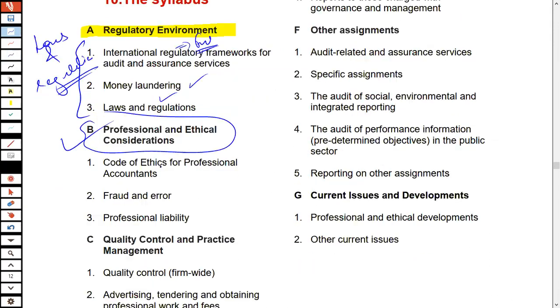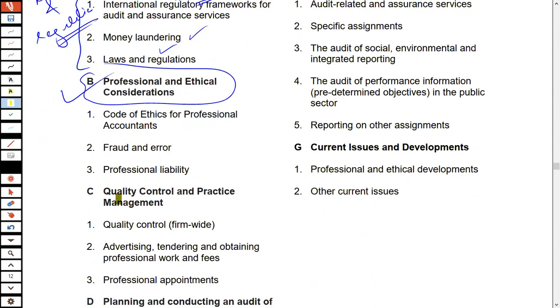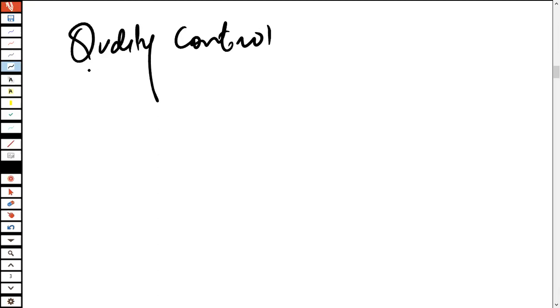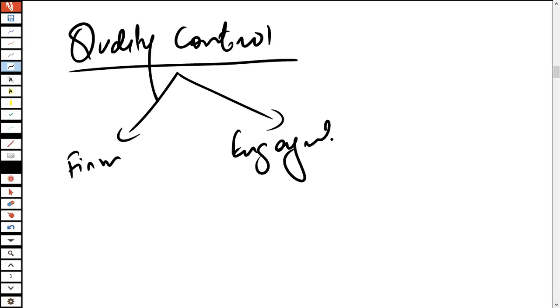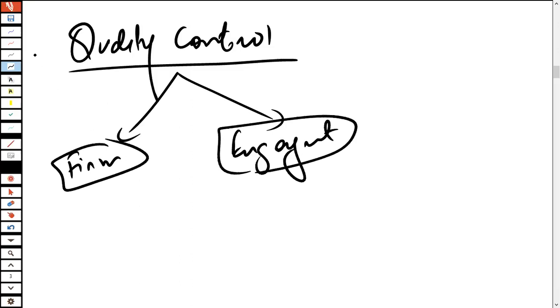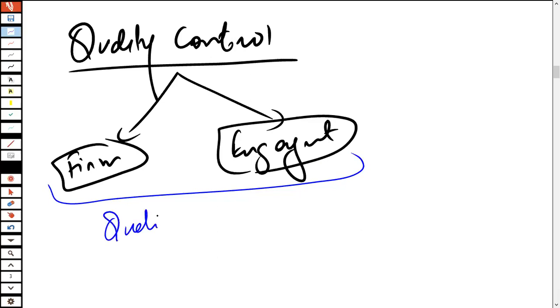The third area is about quality control and practice management. Let me tell you what quality control is and what practice management is. Quality control is one of those areas that we study from the perspective of firm-wide quality, and the other is engagement-wise quality. How do we make sure that the quality improves?